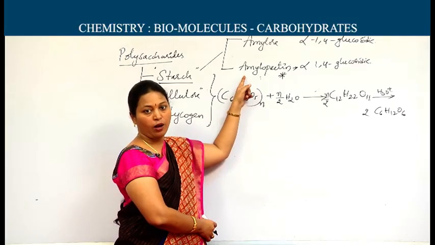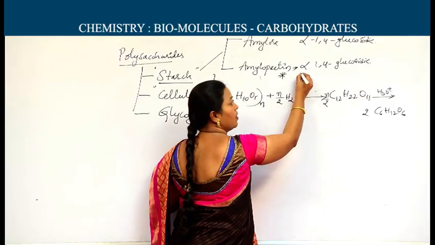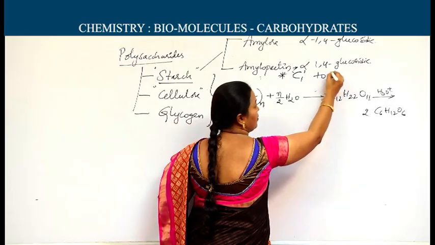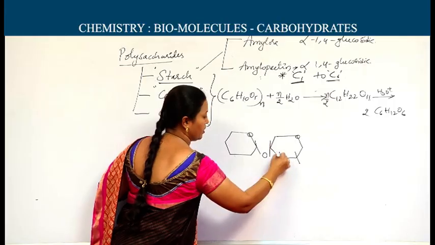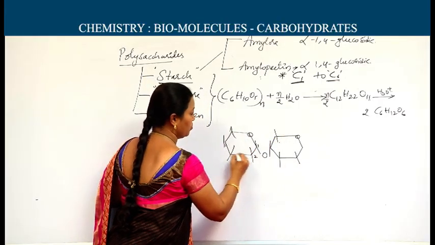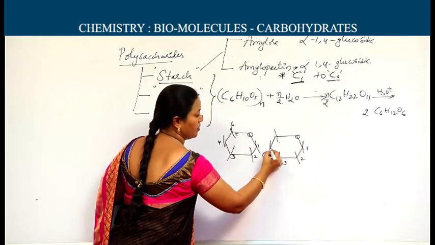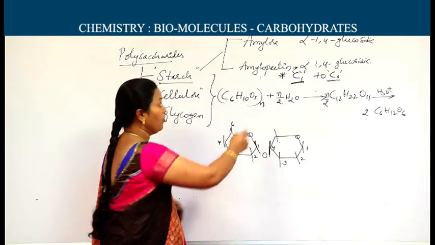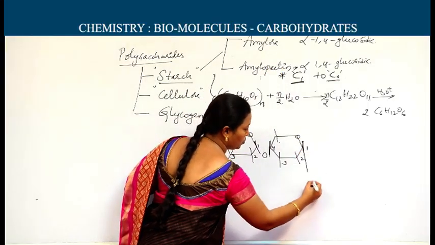The branch is formed between the two linear structures, C1 of one branch to the C6 of another branch, C1 to the C6. I will show. Actually, as I said, it is 1, 2, 3, 4, 5, 6. Here 1, 2, 3, 4. 1,4 linkages are present in amylose, whereas in amylopectin the branch starts 1 to 6 of another row.